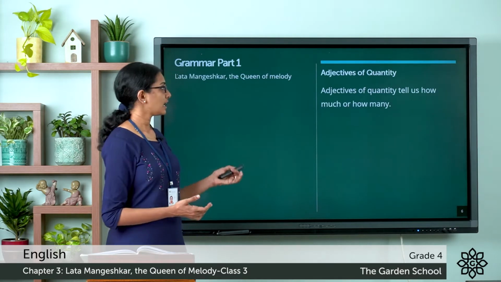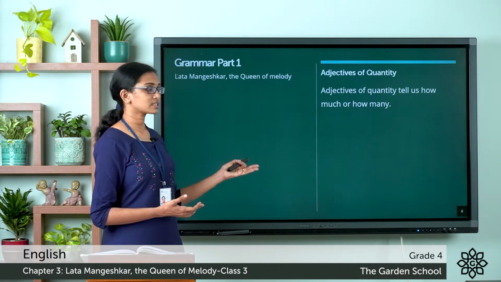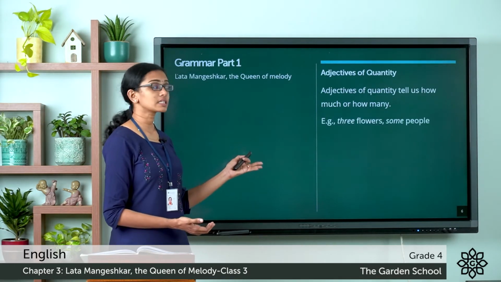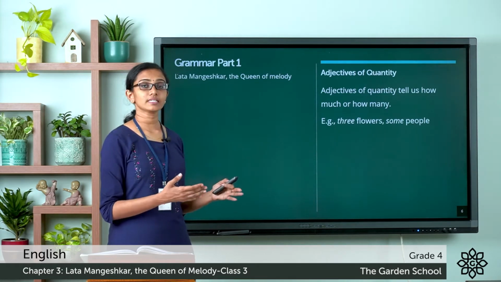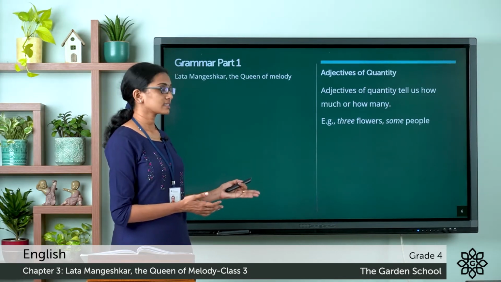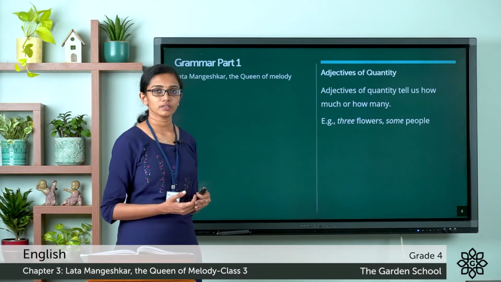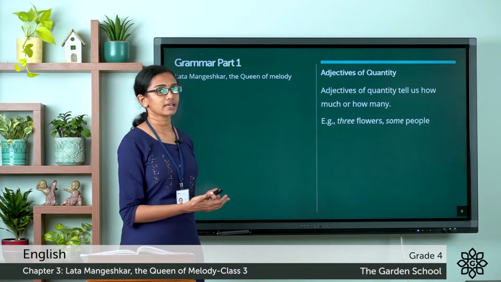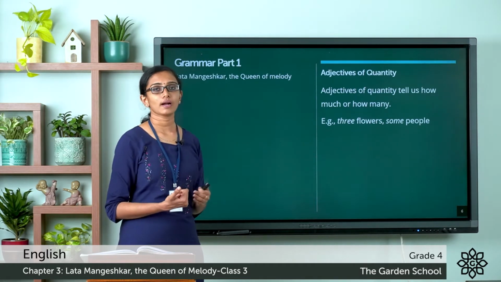Now you see adjectives of quantity. These kind of adjectives tell us how much or how many. For example, when you say 3 flowers, the word 3 describes the number of flowers there. So 3 is an adjective of quantity. Now some people. So the word some refers to how many people are there, right? So some is an example of an adjective of quantity.